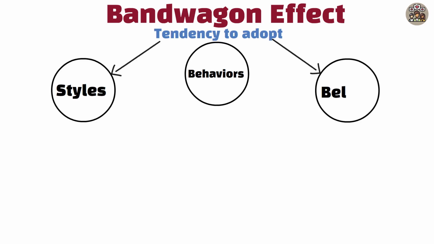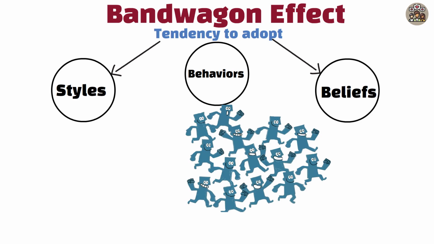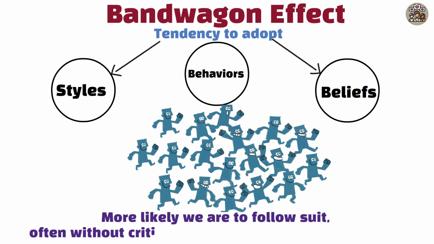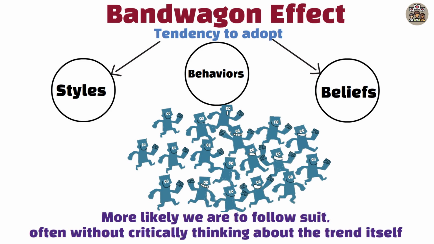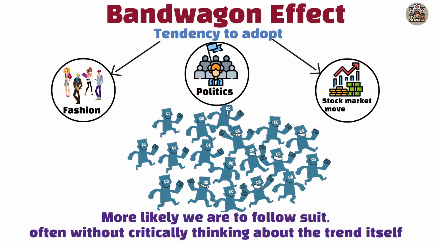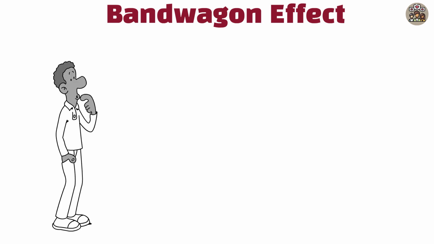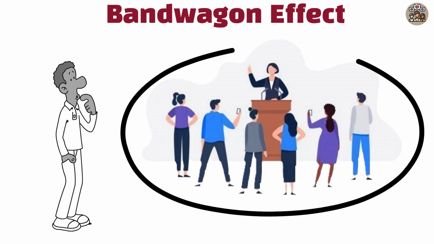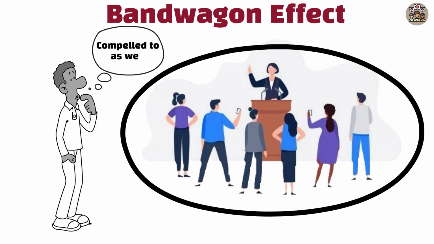Bandwagon effect. The bandwagon effect is the tendency to adopt behaviors, styles, or beliefs because others around us are doing the same. The more people who adopt a trend, the more likely we are to follow suit, often without critically thinking about the trend itself. This is common in areas like fashion, politics, and even stock market movements. For example, you may not have a strong opinion on a particular politician, but if everyone around you supports them, you might feel compelled to as well.